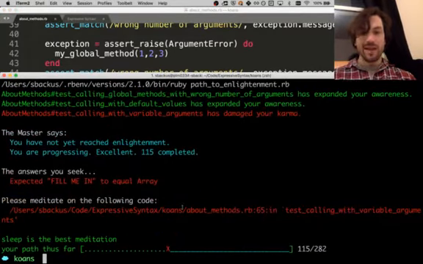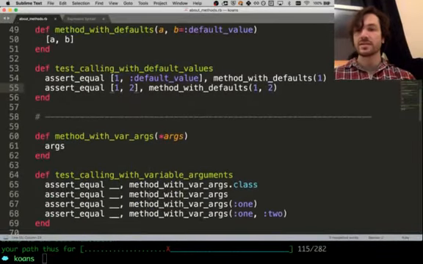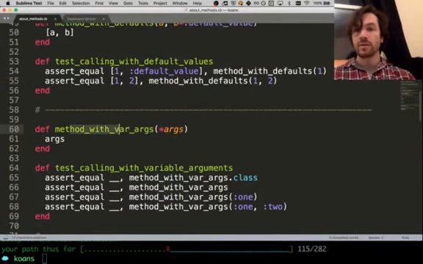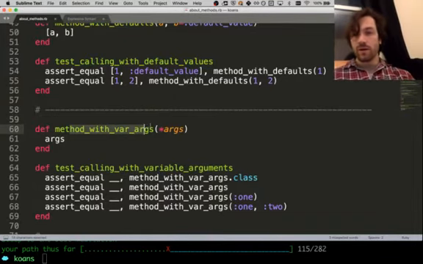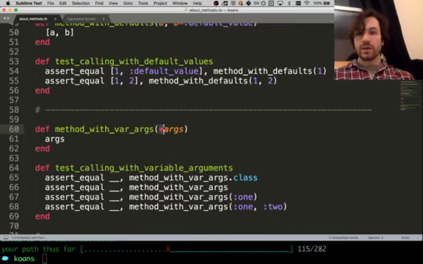Cool. Line 65, making progress. Okay, so now we have a method with var args. I think that means variable arguments, like a variable number of arguments. Calling with variable arguments. Method with var args dot class. Method?